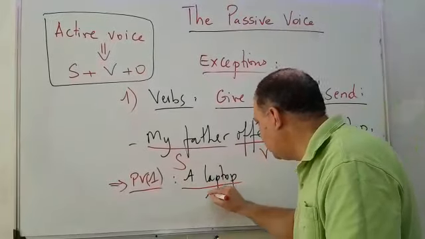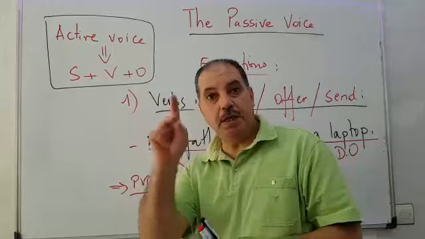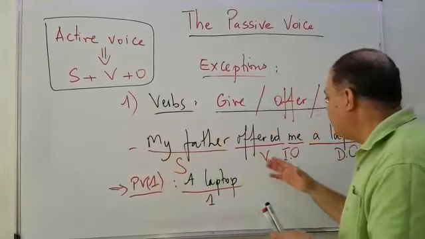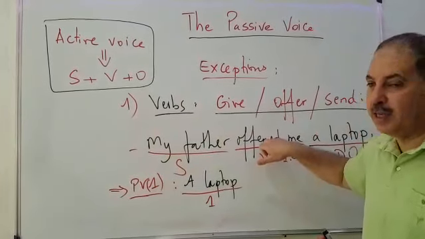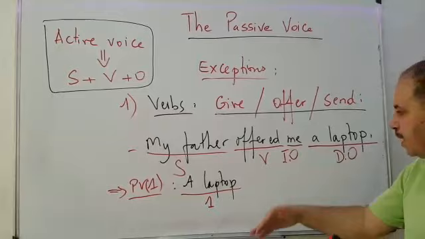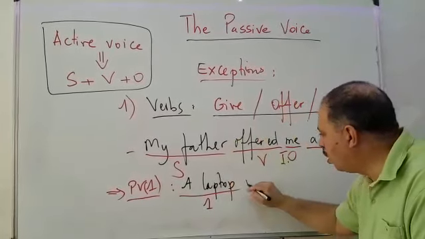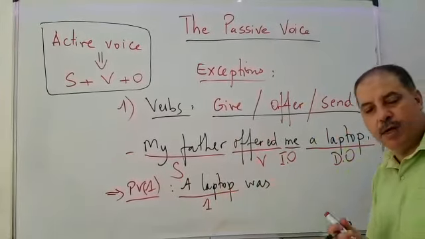Remember, this is number 1. What about number 2? What do we need in number 2? We need the verb to be, because it's necessary. So to be here will be in simple past, as we said before. And we have one laptop, so it becomes was. If we have many laptops, we say were, but here we have only one laptop.